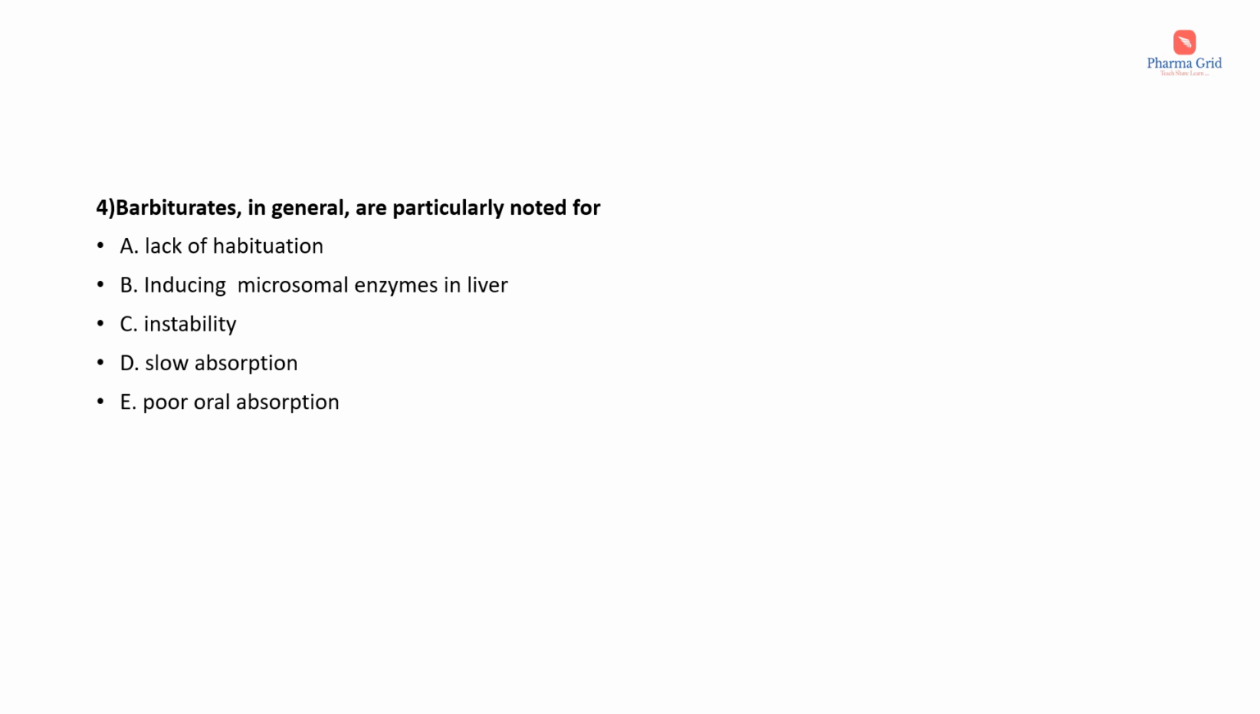Next one. Barbiturates in general are particularly noted for. The options are lack of habituation, inducing microsomal enzymes in liver, instability, slow absorption, poor oral absorption. Here the correct answer is option B, that is inducing microsomal enzymes in the liver. We know that barbiturates, especially phenobarbital, are potent enzyme inducers. They are among the most potent of the enzyme inducers. So this is one of the important features of barbiturates.